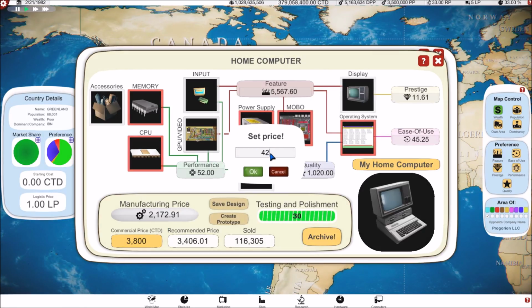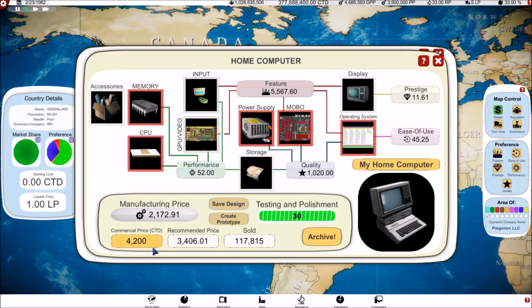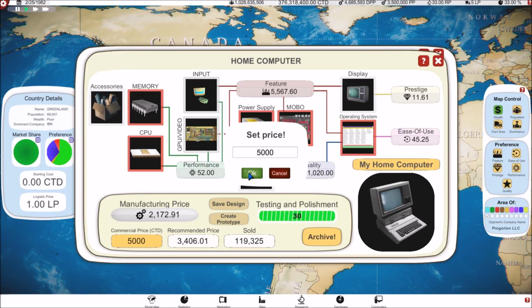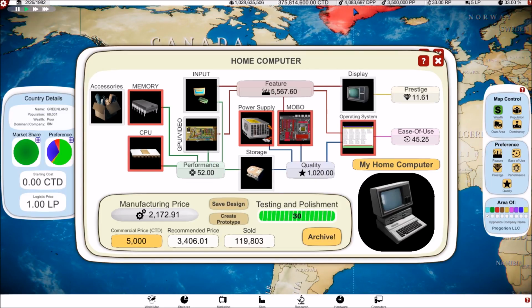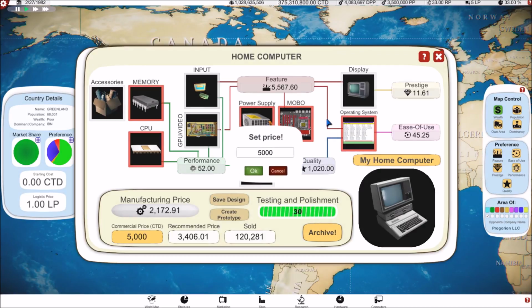How about 4,200? There we go. 4.6 million. Did not seem to affect it too much. Let's take a big leap. 5,500. That would have been a joke, huh? All right, 5,000. Still 4 million. So we're getting closer.